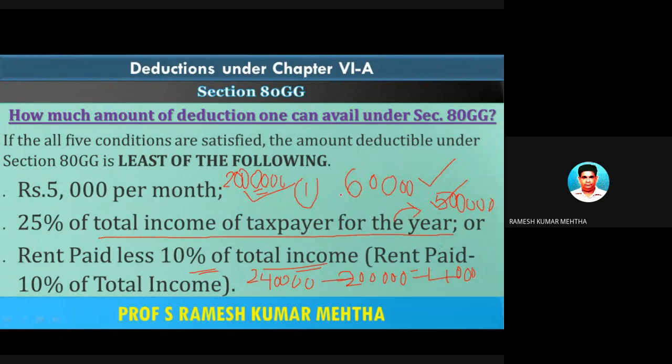So you got three figures. One is 60,000, one is 5 lakhs, and the third one is 40,000. So 1, 2, and 3, whichever is least is the one you can claim as a deduction under section 80GG.